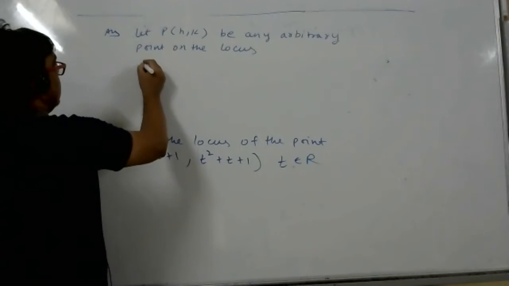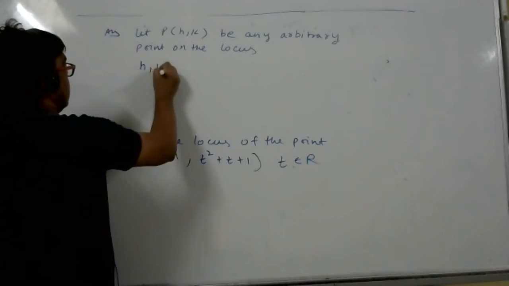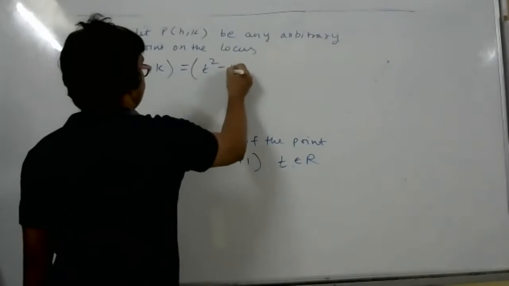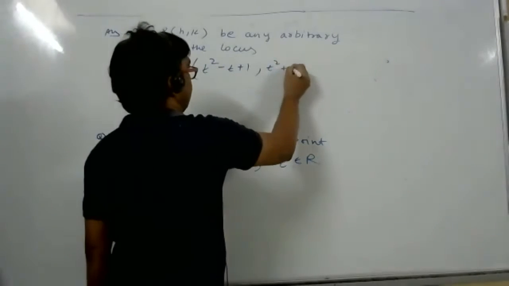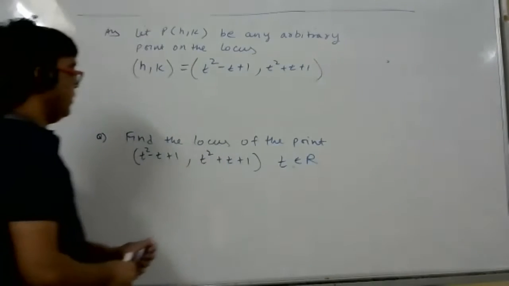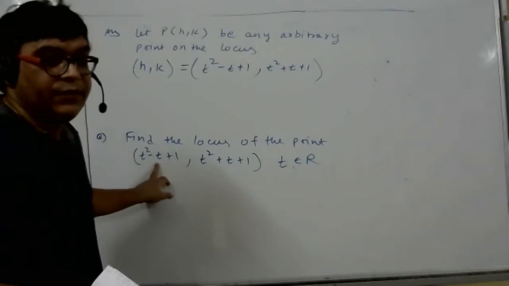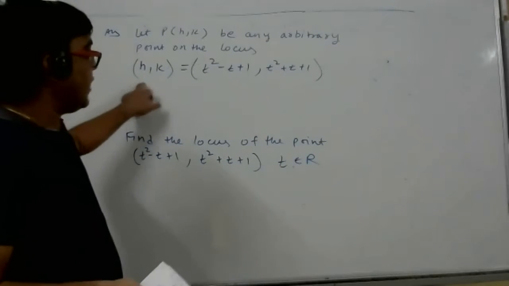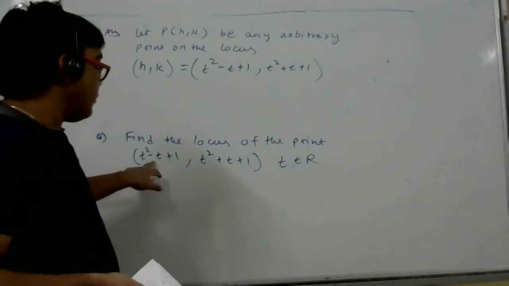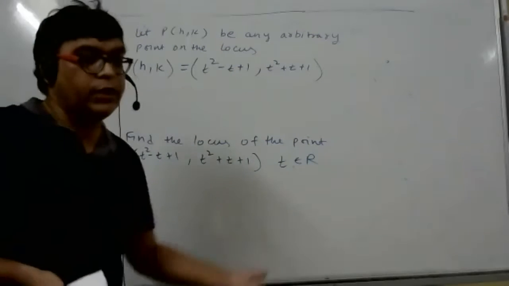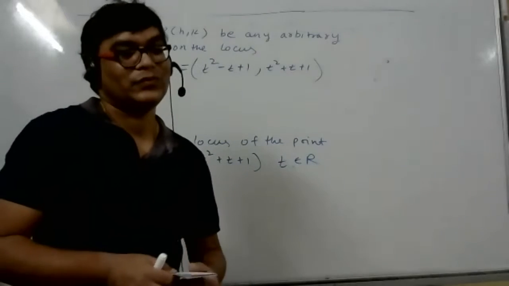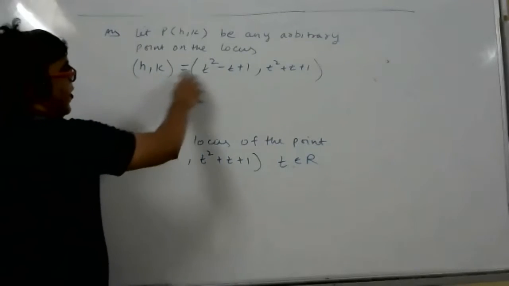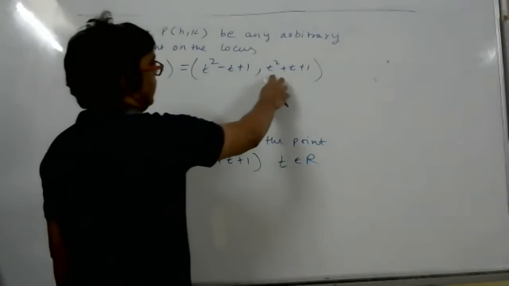This means (h, k) is equal to what, student? So this is (t square minus t plus 1, t square plus t plus 1). Correct? When you give different values of t, you will get different points. At some point you will get (h, k) also. See, this is a point on the locus. (h, k) is also a point on the locus. So (h, k) is equal to (t square minus t plus 1, t square plus t plus 1).